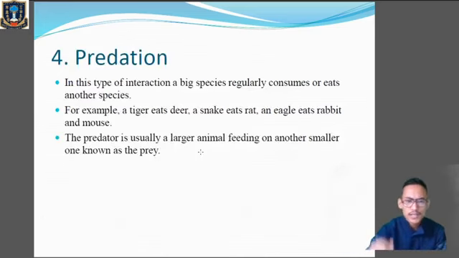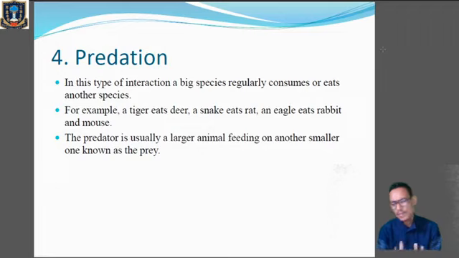Next one, predation. So in this type of interaction, normally one animal will eat another species. Only one animal will eat the other animal. Predation, predator and prey relationship. Here is the predator, here is the prey, right? The predator will prey upon, we used to feed upon the prey, that we know. Okay, the predator will eat the prey, that is called predation.